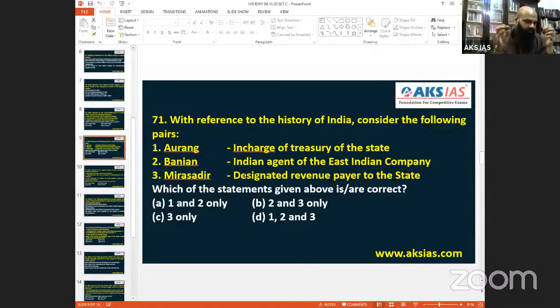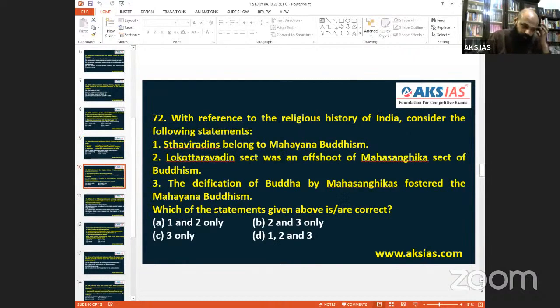So they are the ones who are responsible to pay the government all the taxes. So Mirasadar is there. Banyan is also 80%, 90% right. So for 71 we can go with the answer B. 2 and 3 is right. 71 set C, B.